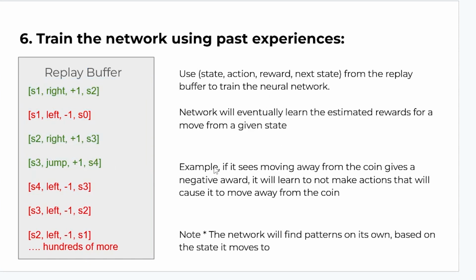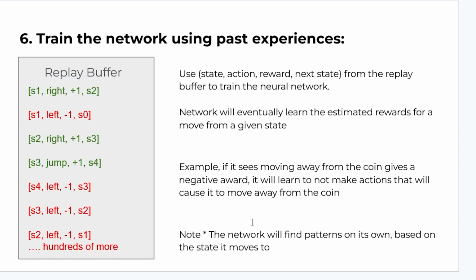So for example, if the agent sees moving away from the coin gives a negative reward, it will learn to not make these actions in the future and will learn to make actions similar to this. And note, the network will find patterns on its own based on the state it moves to. So for example, in state one, let's say its XY position is further away from the coin. And in S2, the XY position is closer to the coin. The network will find, since it got a +1 reward and it moved right from this state, it knows that moving right got it closer to the coin, and it will try to do that in the future. It will learn how to do that on its own.